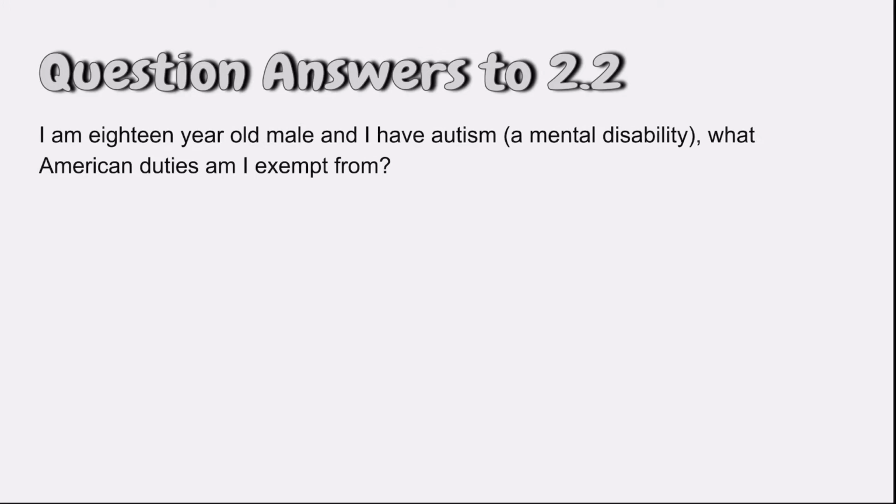I'm an 18-year-old male and I have autism, a mental disability. What American duties am I exempt from? If you're 18 years old and you have a mental disability, you are exempt from attending school and defending the nation at war.